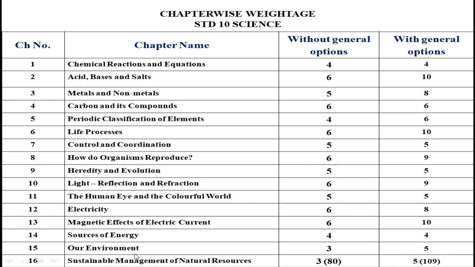Sources of energy, in that renewable sources and non-renewable sources, which you have learned since long back, from the beginning of your environment subject. So it is quite easy and you can write in your own words very easily. So you should get those 4 marks easily.